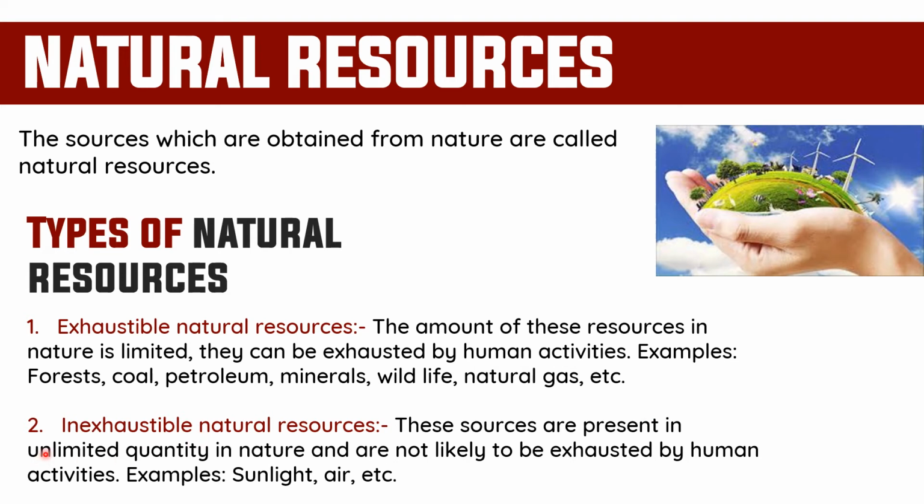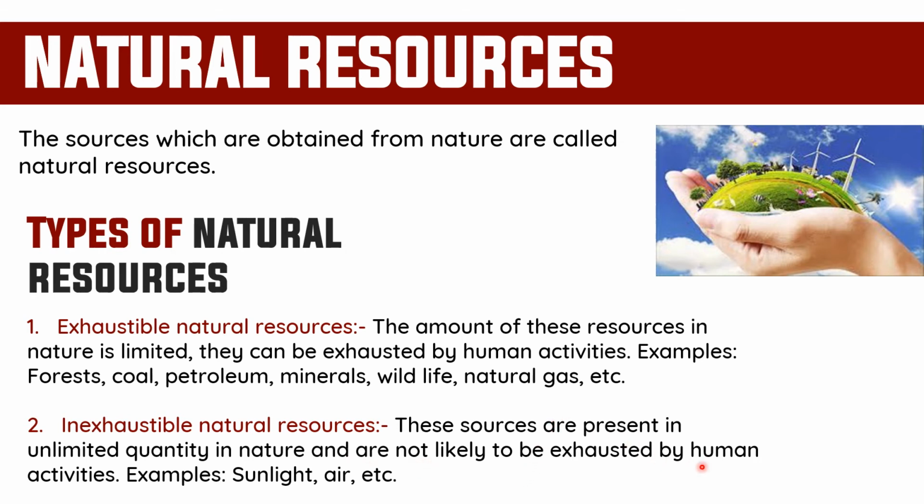Next we will see the next type of natural resource, that is inexhaustible natural resources. These resources are present in unlimited quantity in nature and are not likely to be exhausted by human activities. Their quantity is abundant, too much, and not limited.